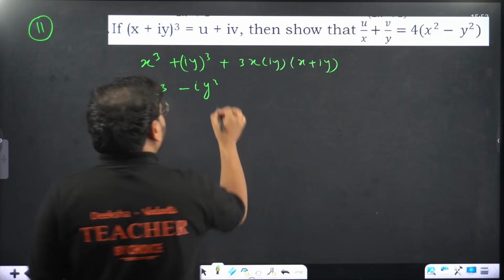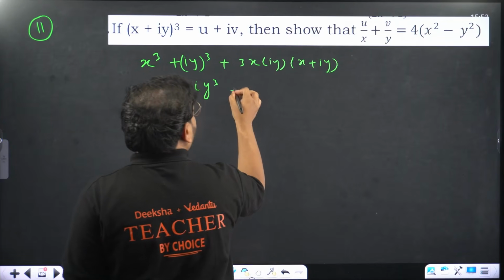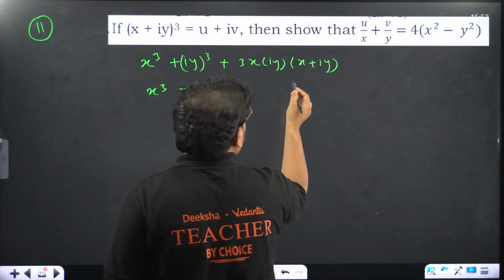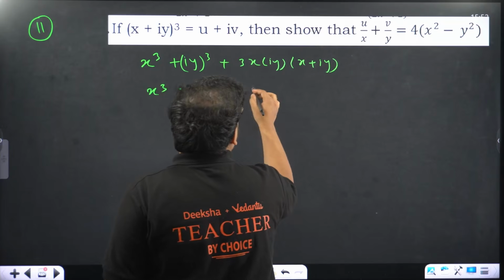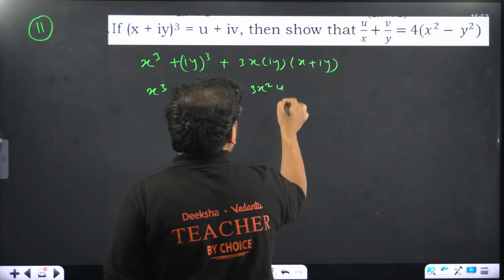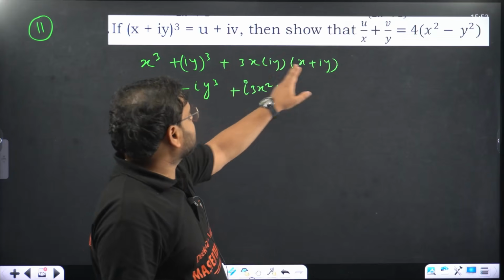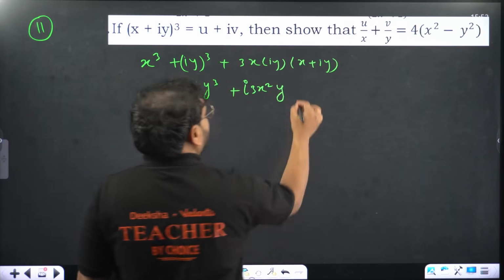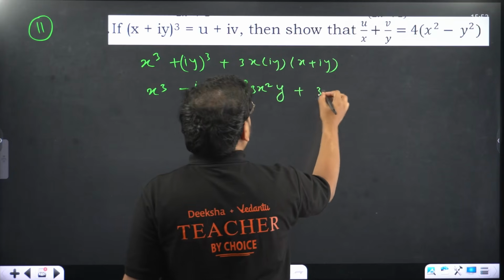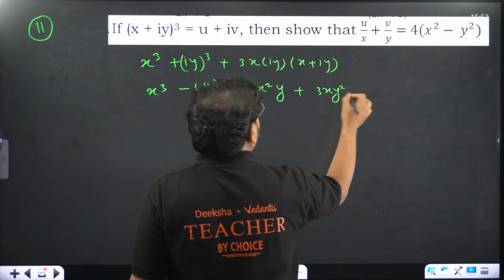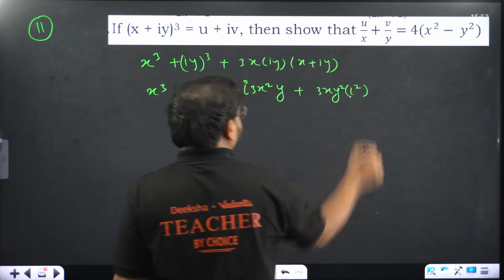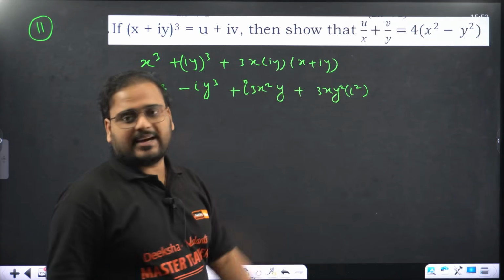Over here we'll have plus 3x square y with the i, and this will be 3x y square with i square.